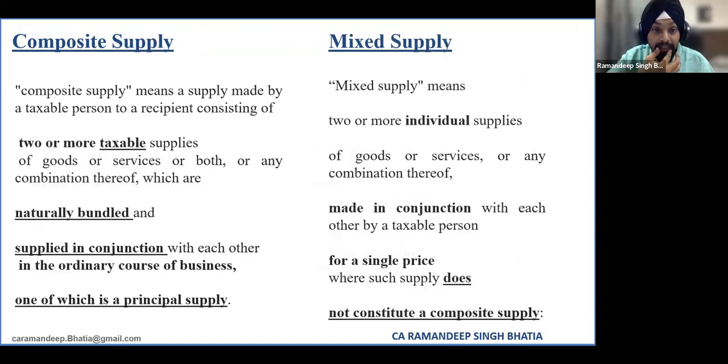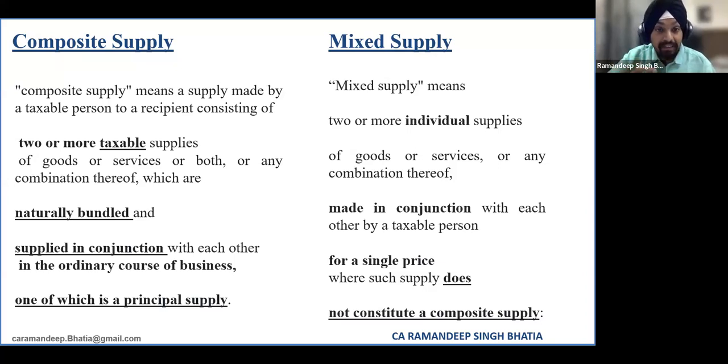So if we carefully compare both of these definitions, we will find that composite supply is two or more taxable supplies, whereas mixed supply is two or more individual supplies. Composite supplies are naturally bundled, supplied in conjunction, but this word naturally bundled is missing in mixed supply. It is not used, even though they are supplied together in the case of mixed supply also.